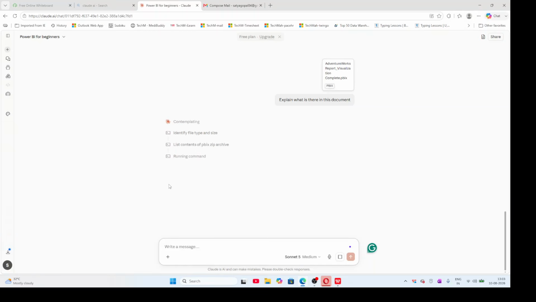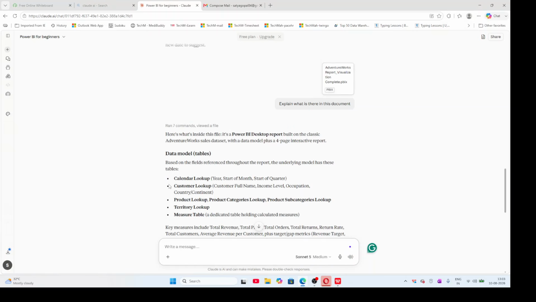And here you can translate the English to Tamil or Telugu or Kannada or Hindi or any language, whatever you need, you can type, okay? It is a Power BI desktop report built on the classic Adventure Works sales dataset with a data model plus a free 4-page interactive report. If you want this document in Telugu, then just see now.